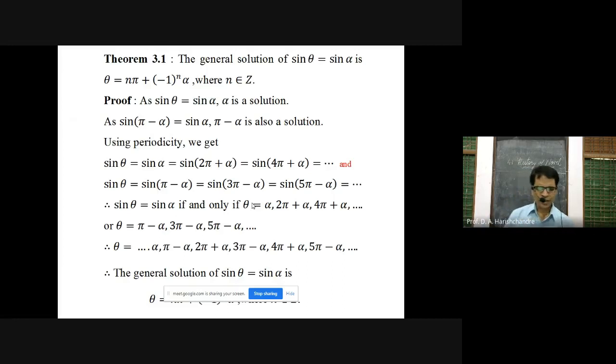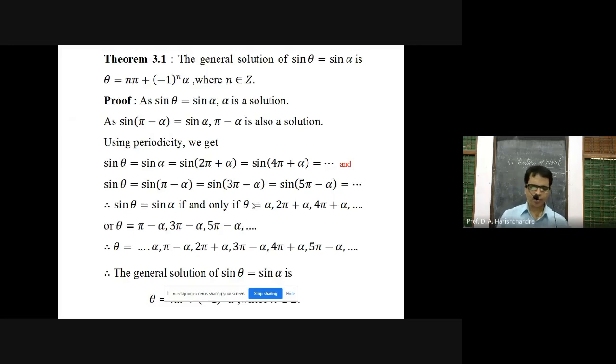Okay, now using the second allied angle formula, sin pi minus alpha is equal to sin alpha. According to that allied angle formula, sin theta can be written as sin pi minus alpha. Again in this equation, sin theta is equal to sin pi minus alpha, pi minus alpha is one of the solutions of the given equation.